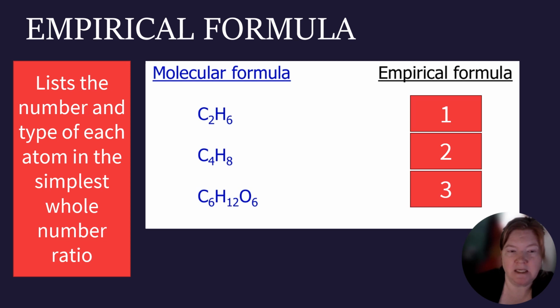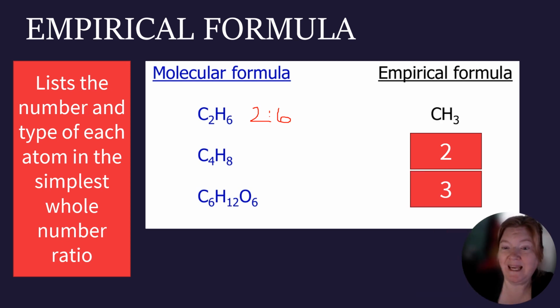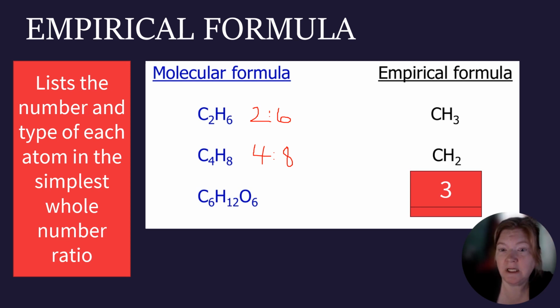If I look at this formula right here, the ratio of carbon to hydrogen is 2 to 6. But what could I reduce that to? Well, I could divide each of those numbers by 2, and I would get CH3. I don't write the 1, even though I know 2 divided by 2 is 1. Look at the next one. I have C4H8, and this time I can divide by 4, so I get CH2.